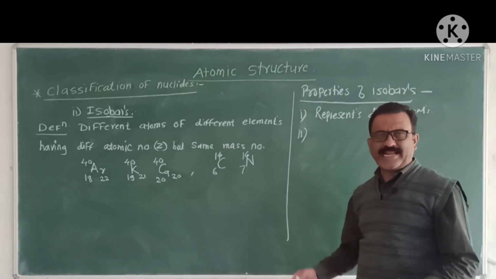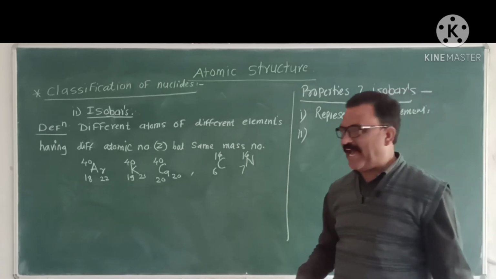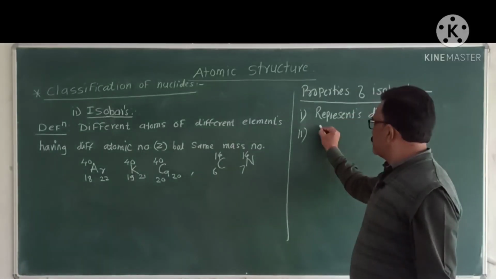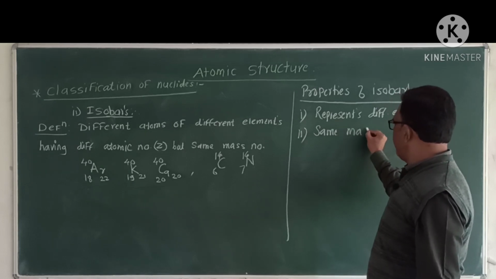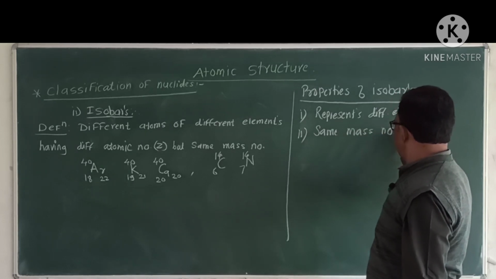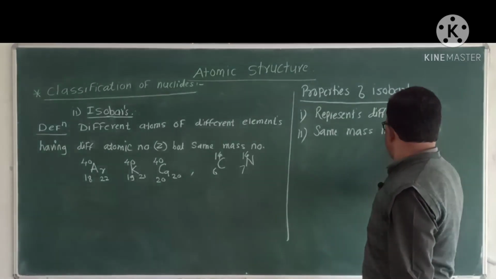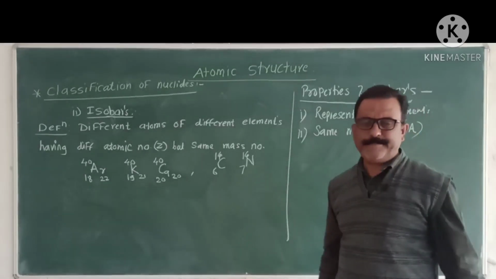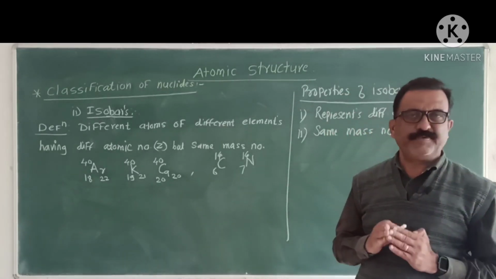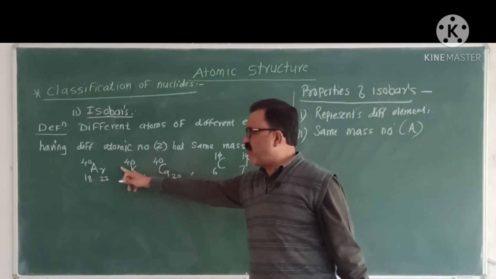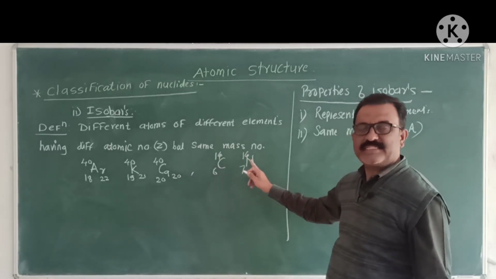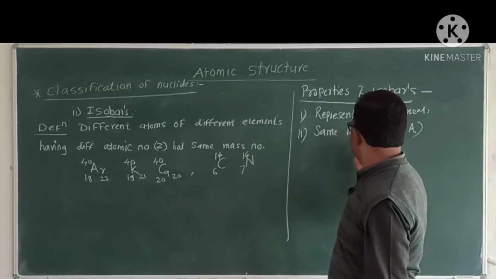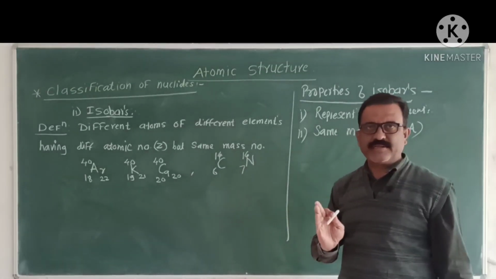Okay. Another important property, they have same mass number. Atomic mass number capital A are similar, 40, 40, 40 or 14 and 14. That is, isobars have same mass number.